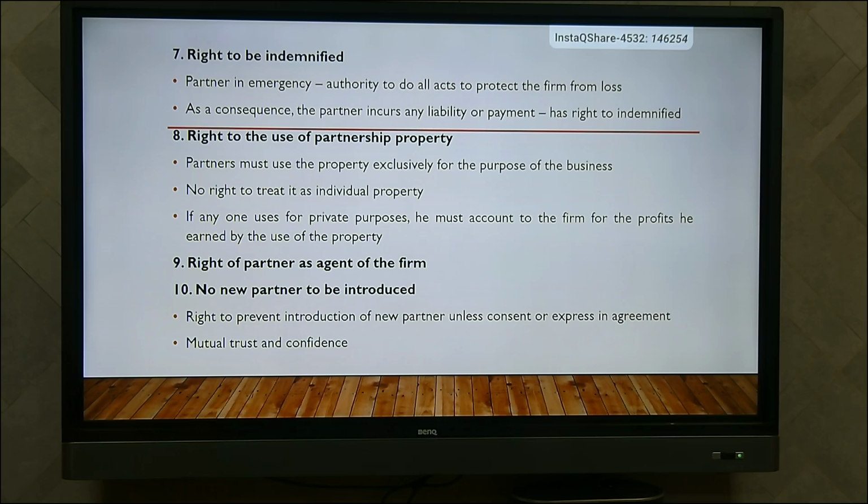Next, no new partner to be introduced. Every partner has the right to restrict the introduction of a new partner. They have to get consent from all other partners, or if it is already mentioned in the agreement expressly, in written or oral form, then they can't introduce any partner, or else they have the right to restrict the introduction. Then mutual trust and confidence exist among the partners.